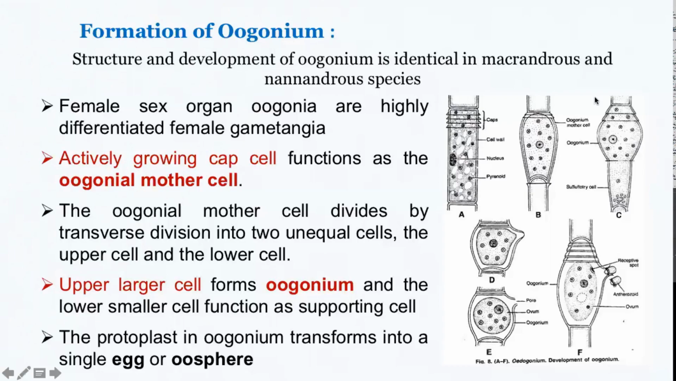So any intercalary cell can function as an oogonial mother cell. The oogonial mother cell will start bulging out. It will undergo unequal division. Upper part will be larger. That gets rounded off to form the female gametangium, that is the oogonium, and the lower smaller cell will remain as a supporting cell. The protoplast within the oogonial cell will get transformed into what you call a single egg cell or the oosphere.